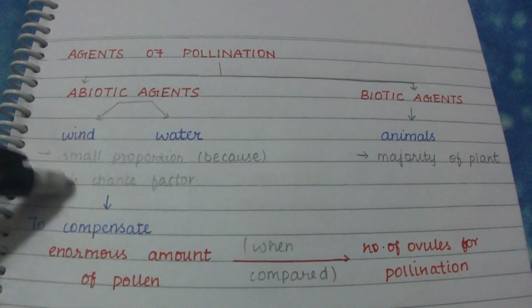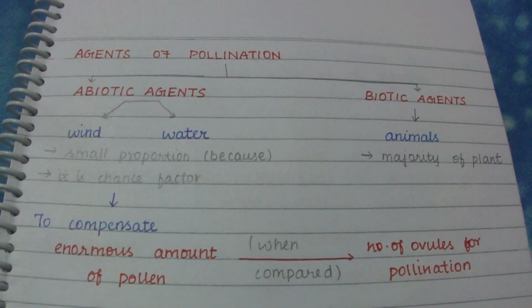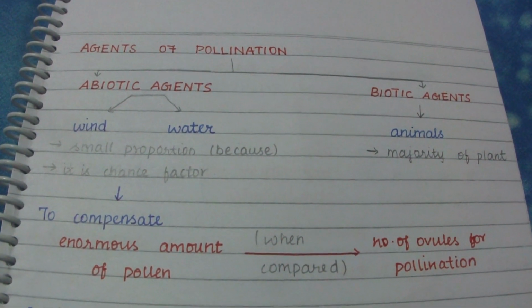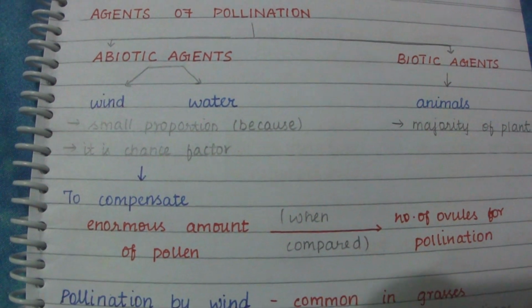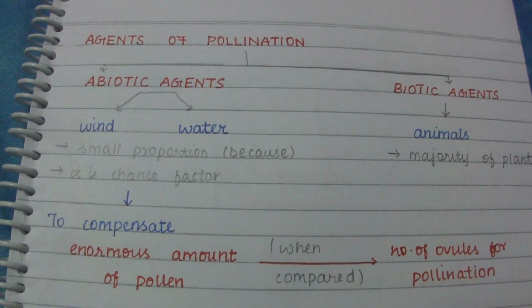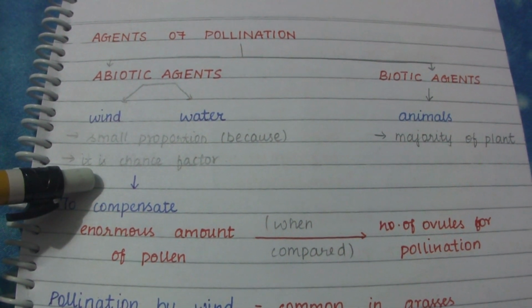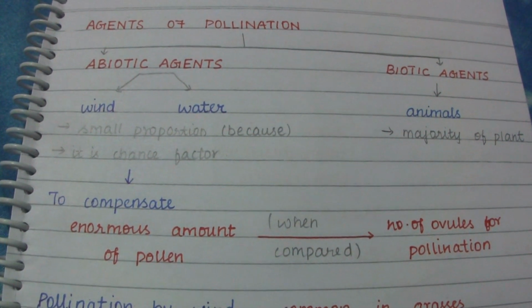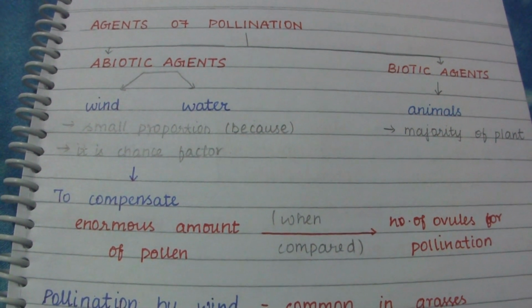It is used in a very small proportion because it is a chance factor. When pollen is transmitted by wind or water, it is a matter of chance whether pollination is completely done or not. So we can clearly understand that there might be some loss of pollen grains transmitted by wind and water.